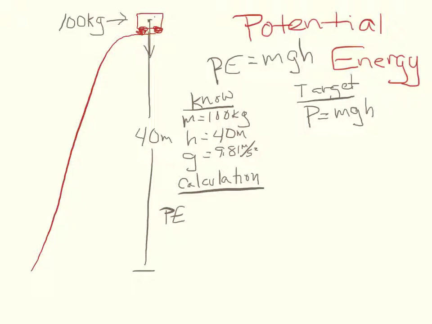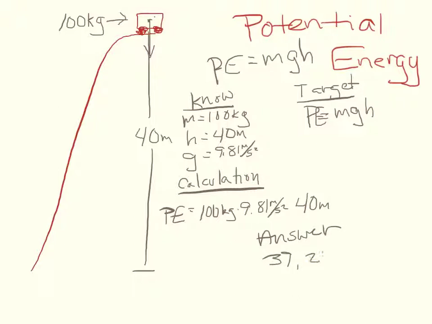Potential energy is equal to 100 kilograms times 9.81 meters per second squared, times 40 meters. Running this, we'll find that our answer is 39,240 joules. Now wait a minute, isn't that the exact same value we had for our work? Yes, it is. The amount of work that we put into our system is going to be equal to the amount of potential energy that we give that system.